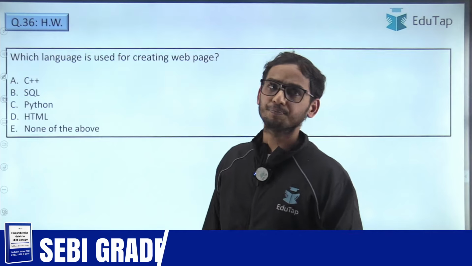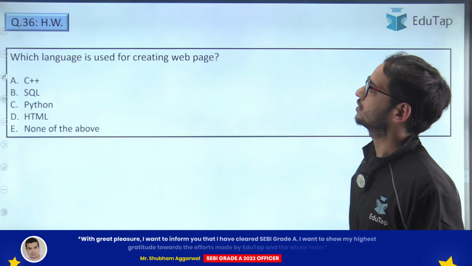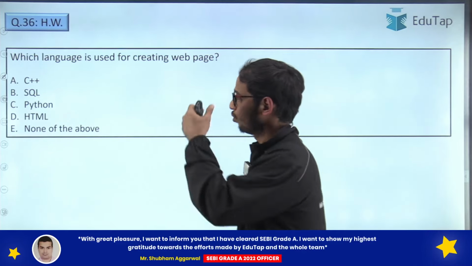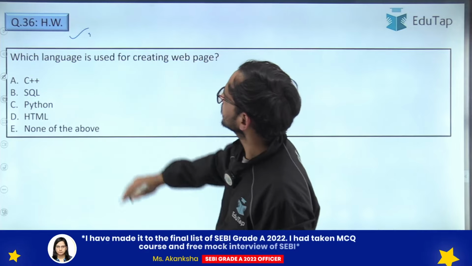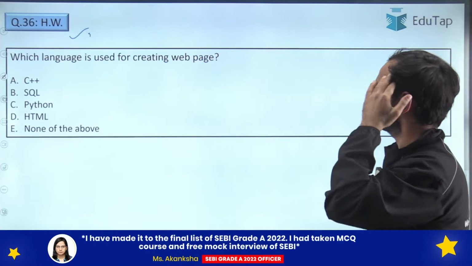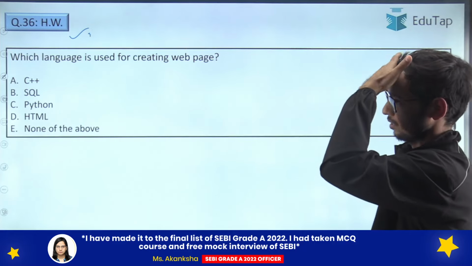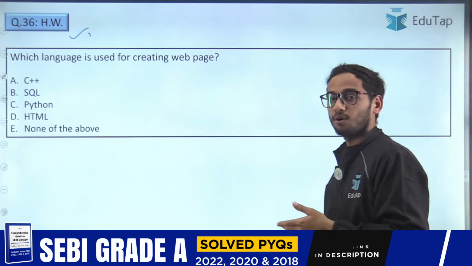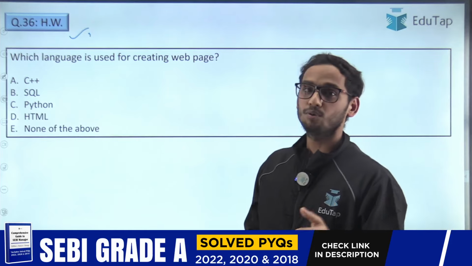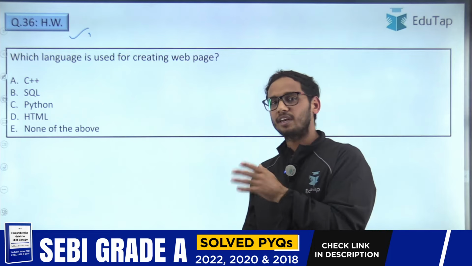Okay, let's move ahead with the 36th question, and this will be your homework question, right? The homework question says, which language is used for creating a web page? C++, SQL, Python, HTML, none of the above. Very easy question. If you have a basic understanding of the computer, you can easily do this, right?